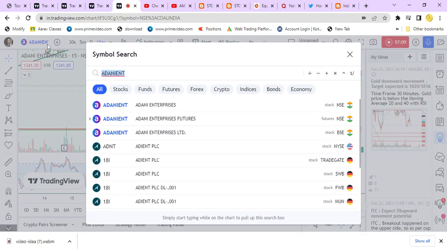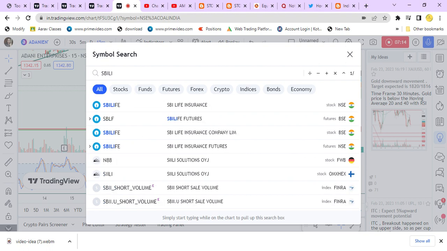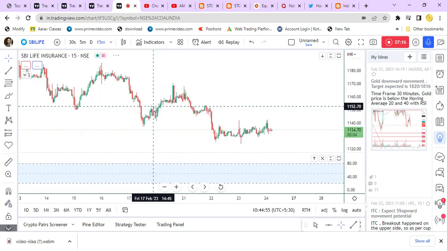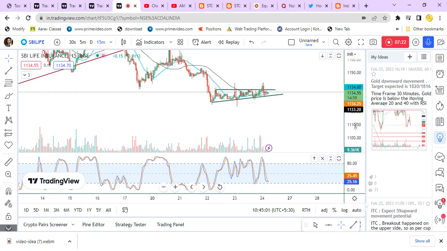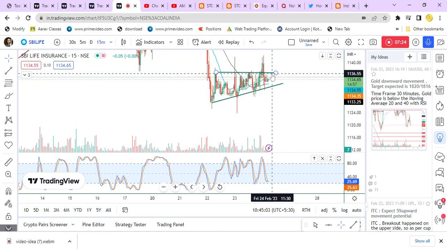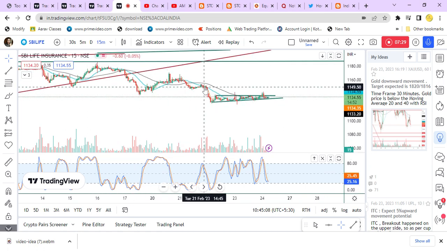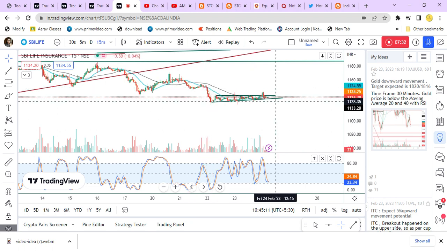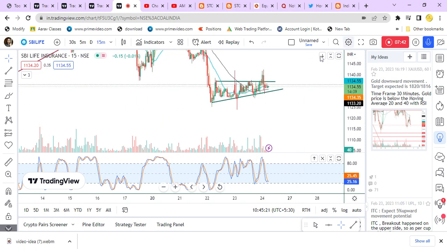And next is SBI Life Insurance. This is also in a range, so here also it holds true. We gave a call when the value was somewhere around 1149, so still we are in a profit. If the value crosses above this with all the moving averages, then that acts as a stop loss. If it stays below this line, it's a continuation of the call.